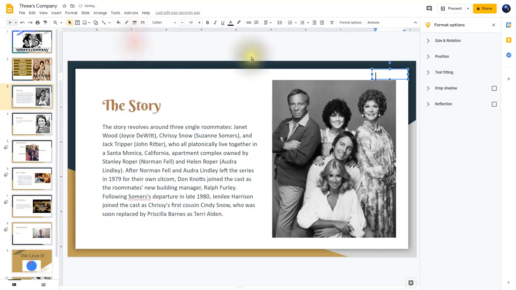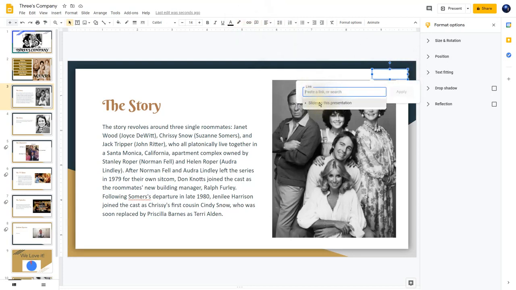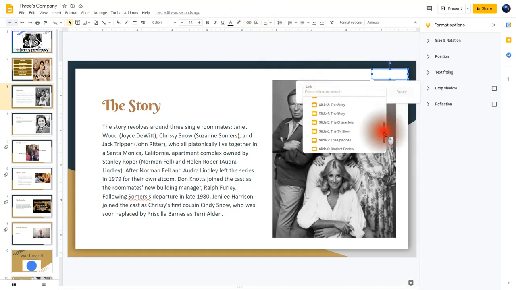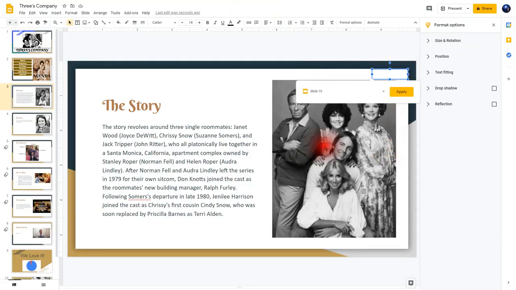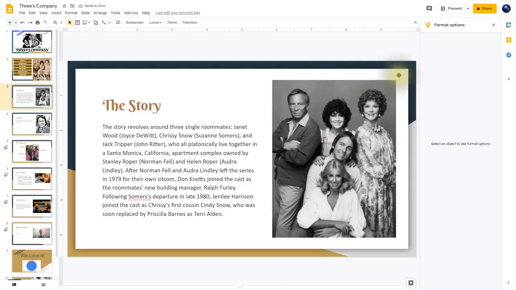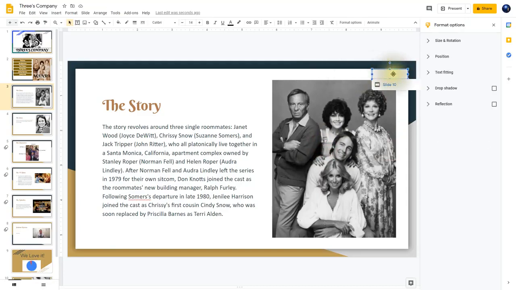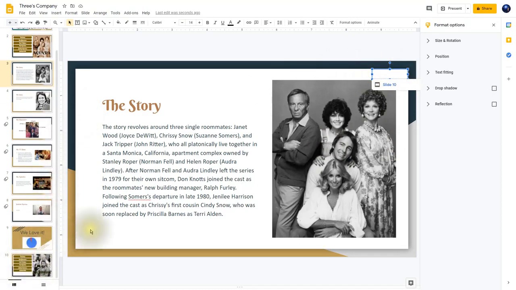You just go to the fill color if it's not, and it does need to be right here where it says transparent. So I need this invisible button to link right down here to the question slide, the last one there. You have to click right on that border and then click on insert link. Go to slides in this presentation and go all the way down to slide number 10. Click it, click apply, and there we go. Now when we click on this invisible button here, it will actually take us to the questions, back to the questions page.